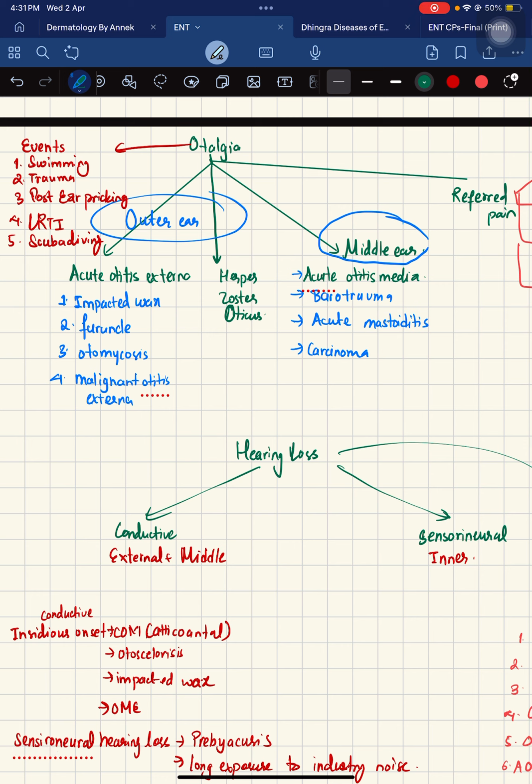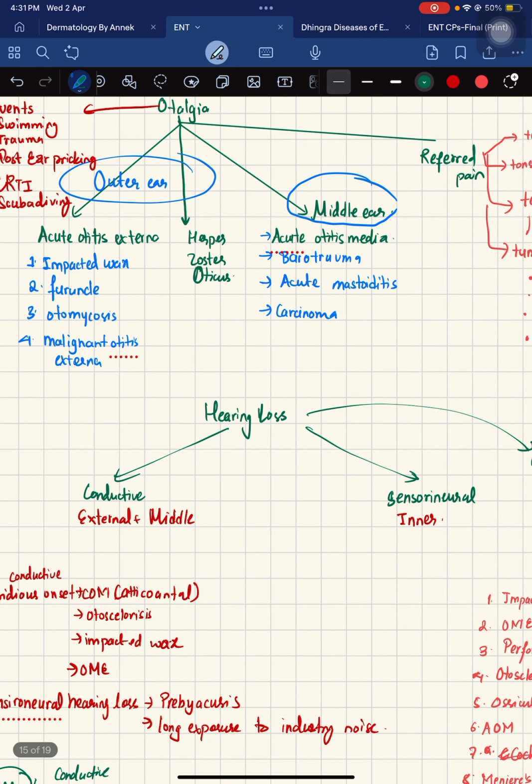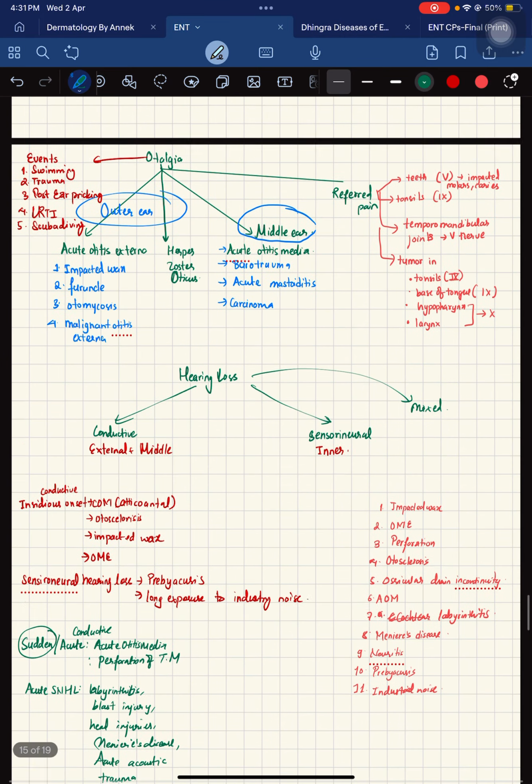Now let's talk about the causes of ear pain due to abnormalities in the ear itself. It can further be classified into outer ear and middle ear. So the causes for the outer ear could be acute otitis externa, which could be due to impacted wax or furuncle or otomycosis, as well as malignant otitis externa. There can be herpes zoster oticus, or it could be due to middle ear abnormalities like acute otitis media or barotrauma, acute mastoiditis, or carcinoma of the middle ear.